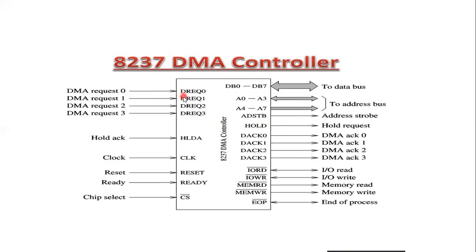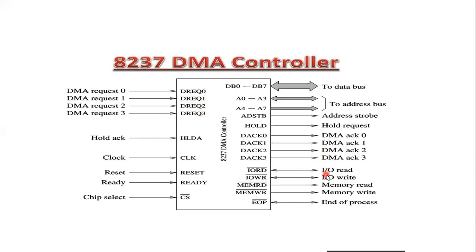So here, DMA request. DMA request 0, DMA request 1, 2, 3, like that. So DMA request: these are 4 independent asynchronous input signals to the DMA channel from the peripheral such as the disk. To obtain the DMA service, a request is generated by activating the DREQ line of the channels.